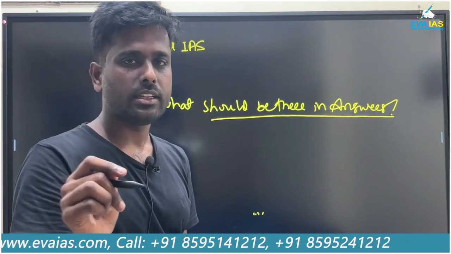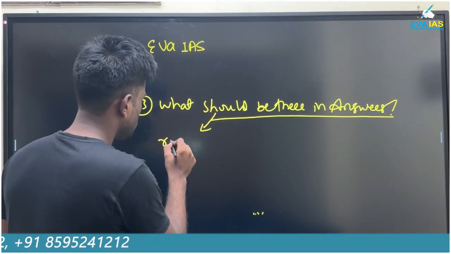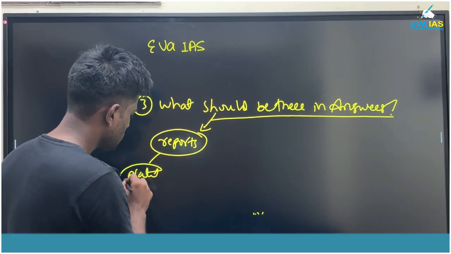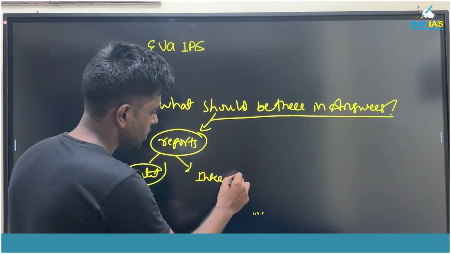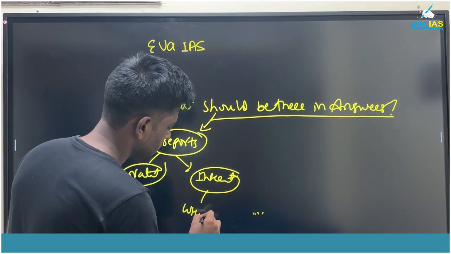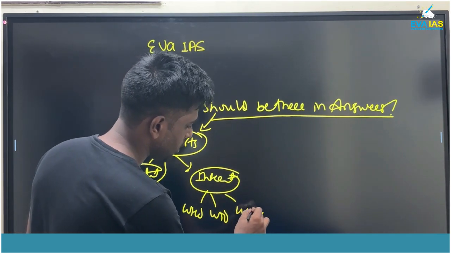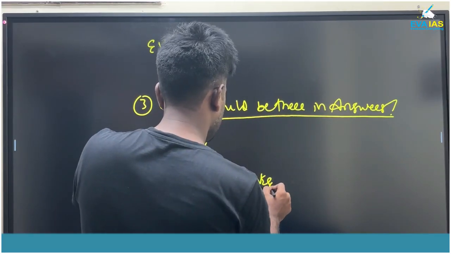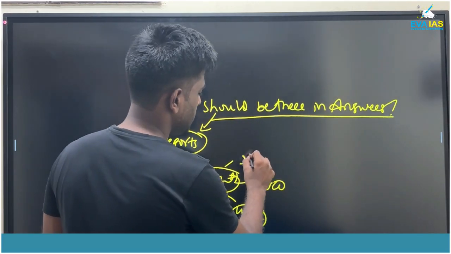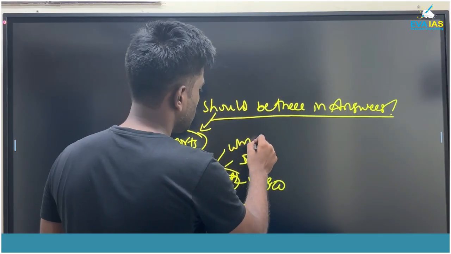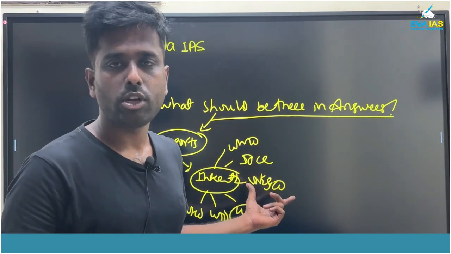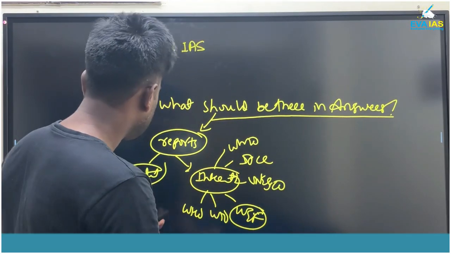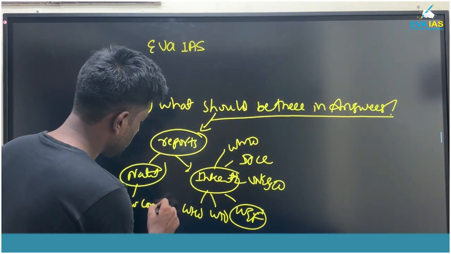See, when you are writing the answer, then there should be reports. Reports of national importance or international ones. Suppose there is a WHO report, a WTO report, or a World Economic Forum report, and some UNESCO report. So, an IPCC report, and a World Meteorological Organization report. So these are the kinds of reports you will quote in your answer. With respect to national reports, you can mention the Law Commission. What is the recommendation of the Law Commission?